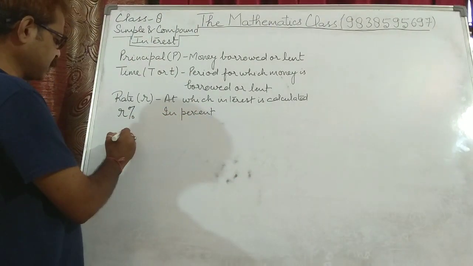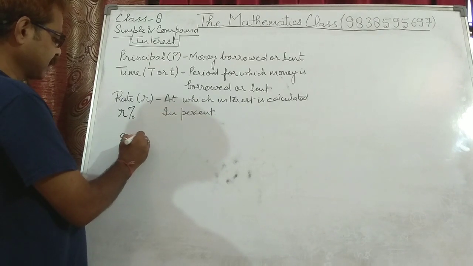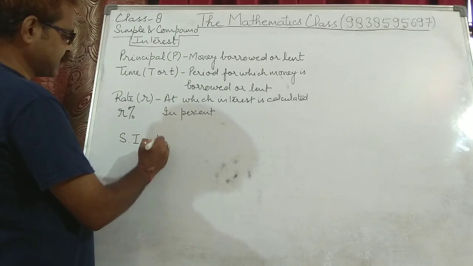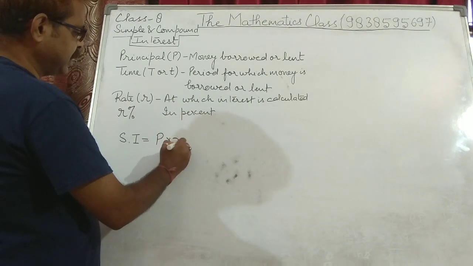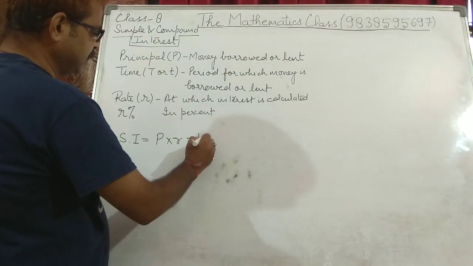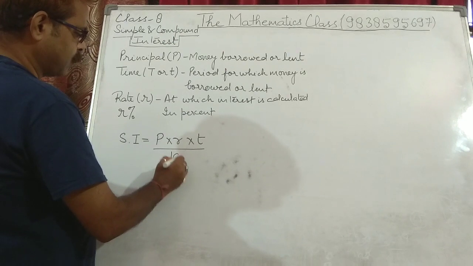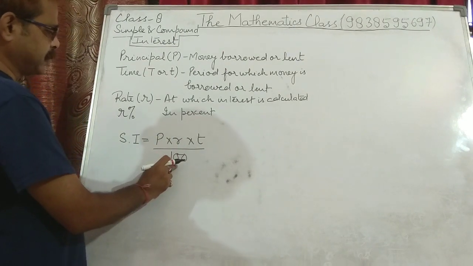Now what is the formula for simple interest? Simple interest is, this you have studied already, P into R into T upon 100. Why is this 100 in the denominator?